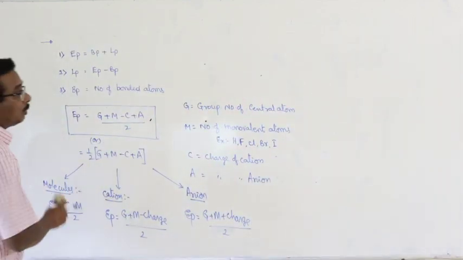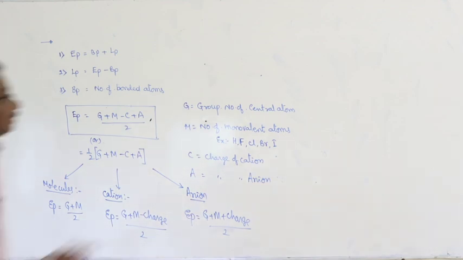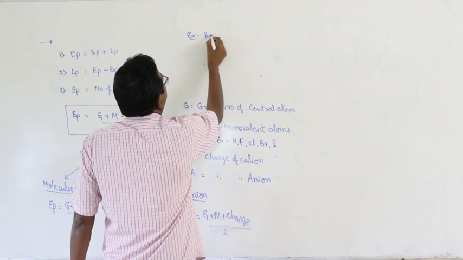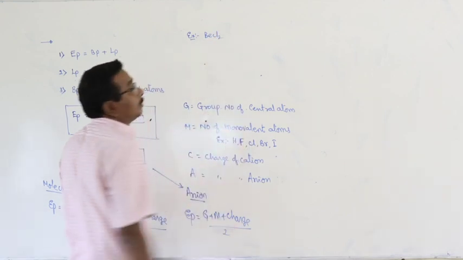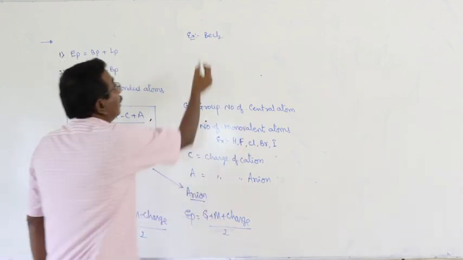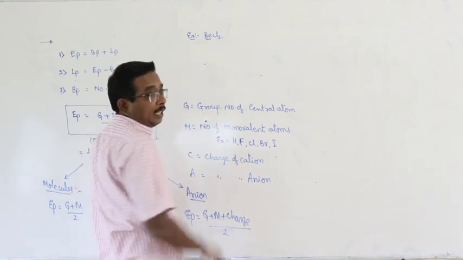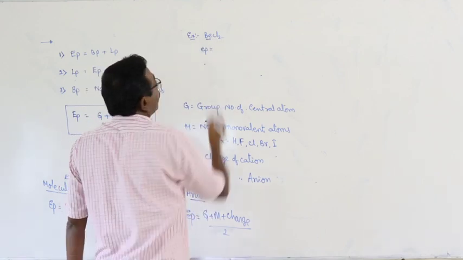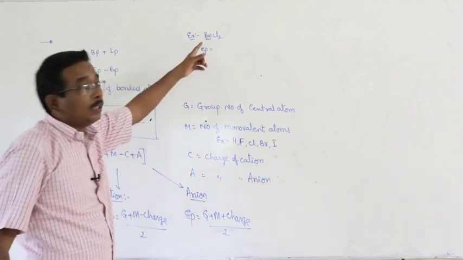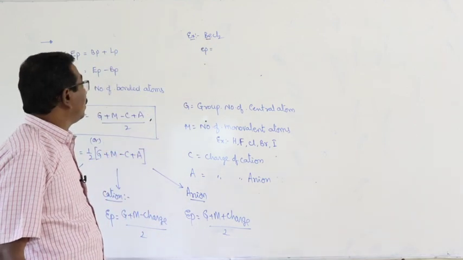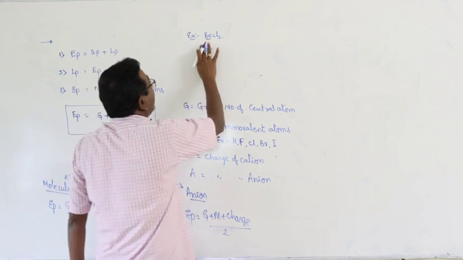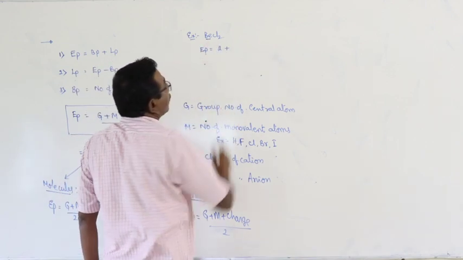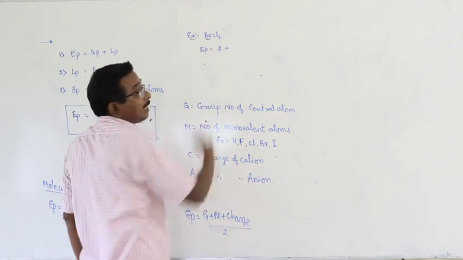I will go through examples. Here the first one. Beryllium chloride. Here the central atom is beryllium and this is a molecule, so number of electron pairs is equal to, beryllium group number 2 plus number of monovalent atoms.